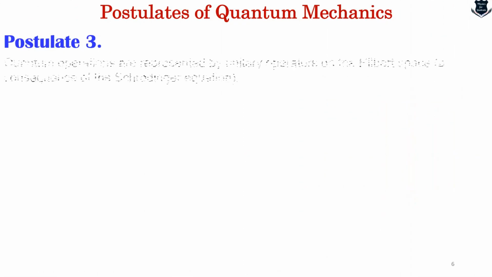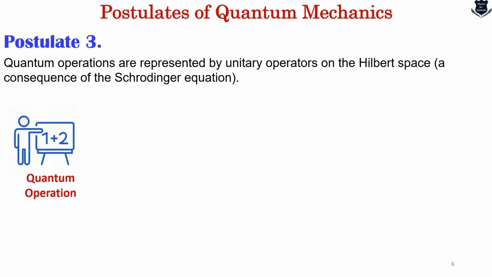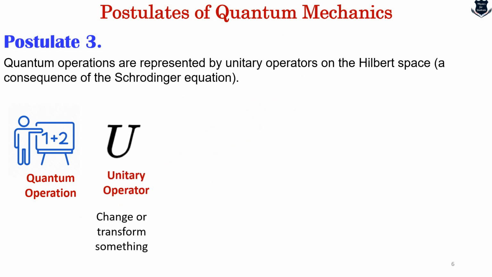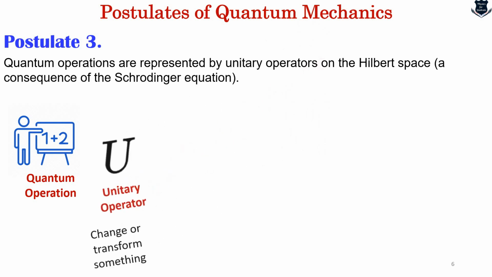The third postulate is something like this. The quantum operators are represented by unitary operators on the Hilbert space, a consequence of the Schrödinger equation. Okay, let us break it down into simple terms. Quantum operators: you can imagine you have a special way of changing or doing something to these tiny quantum things, like a particle or an atom. So this special way is what we call quantum operation.